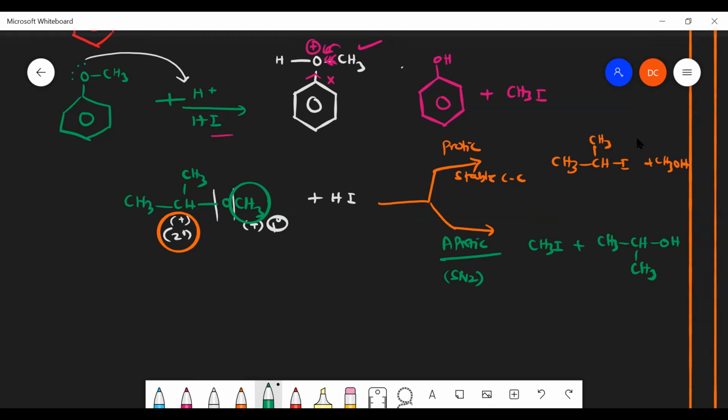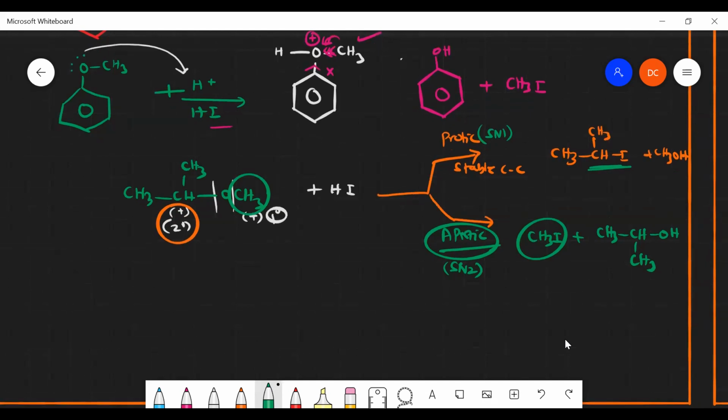If we take a protic solvent, the SN1 reaction will be favorable. It can form a more stable carbocation, and the I minus will preferentially attach to the more stable carbocation. That's why the 2 degree iodide will be formed. But with an aprotic solvent it is exactly opposite, because it favors SN2 reaction, which does not require steric hindrance, so it gives the product like this. Is that clear or not?